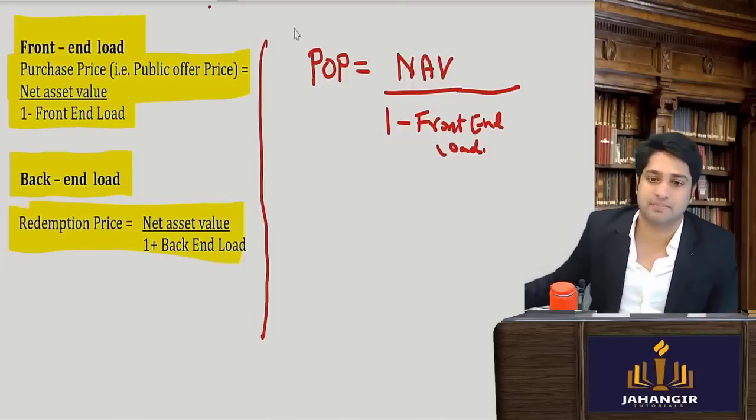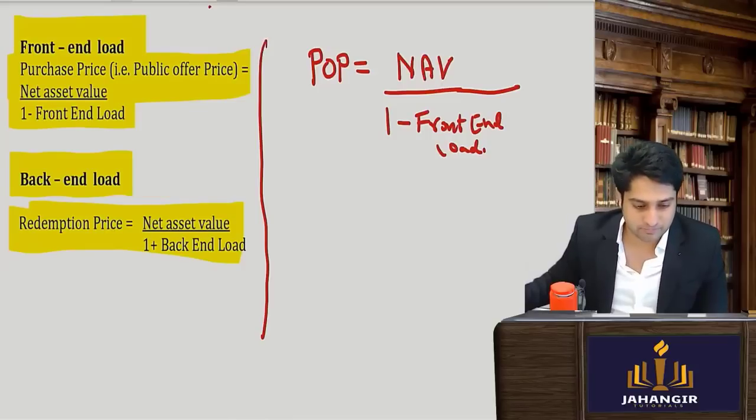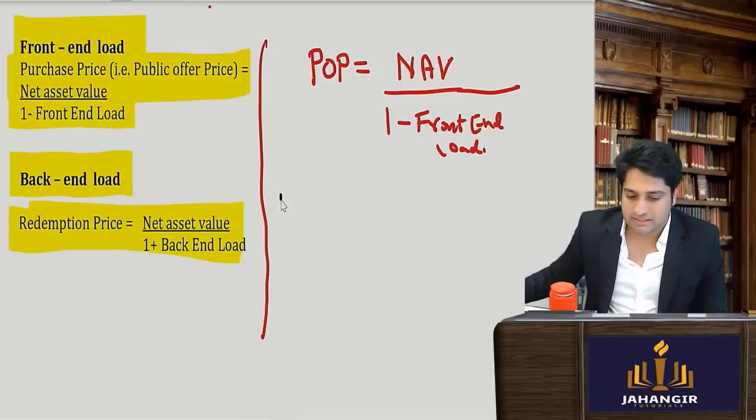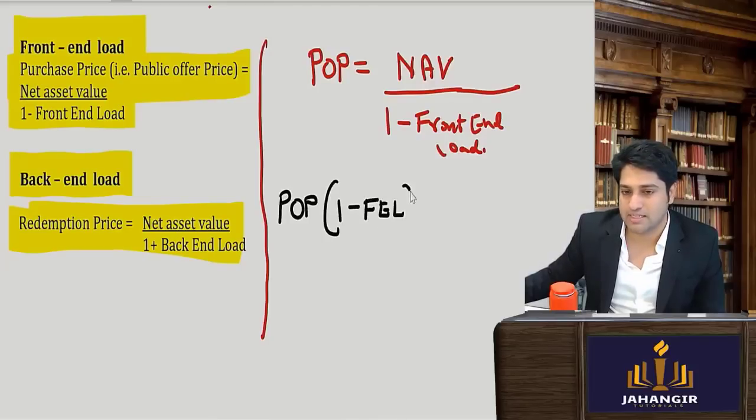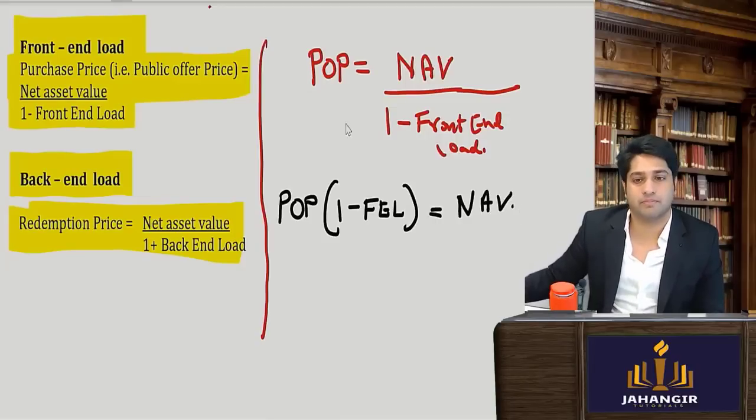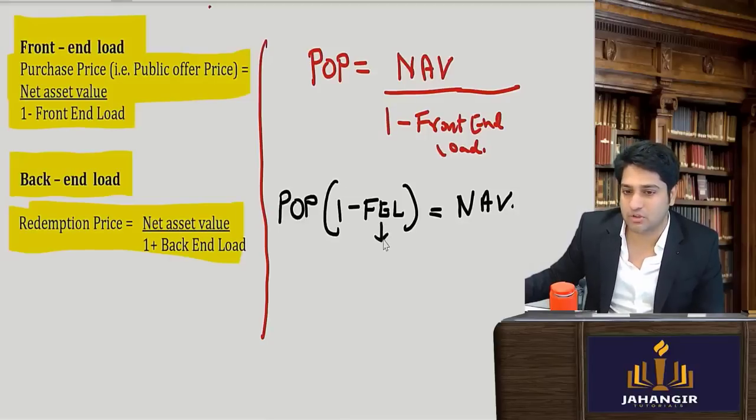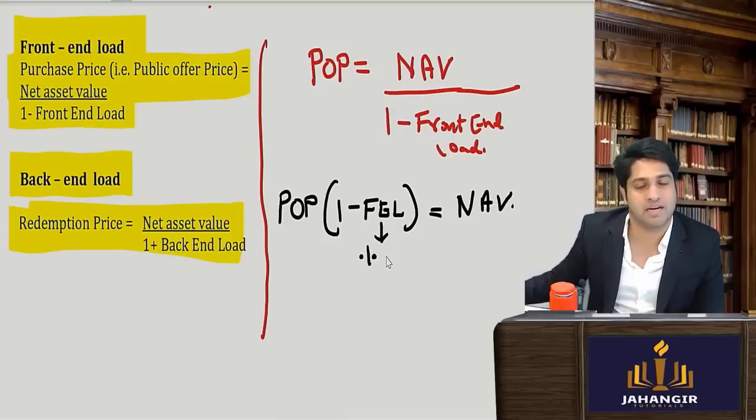Now, I'll try to explain what this formula exactly is. Firstly, this is the public offer price. Public offer price times 1 minus front end load is equal to your NAV. If I have taken it there, this would be the case. Yes or no? Now, front end load is actually a percentage, 5%, 2%, 1%. This percentage is given as a percentage of the public offer price.